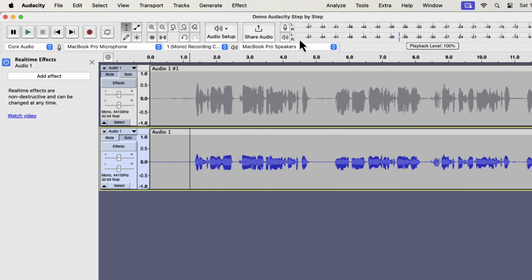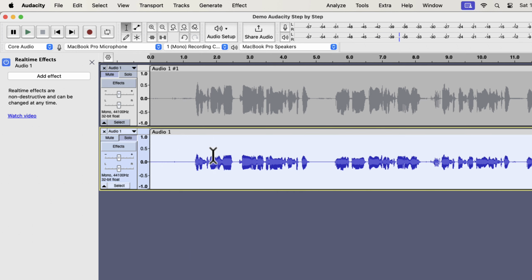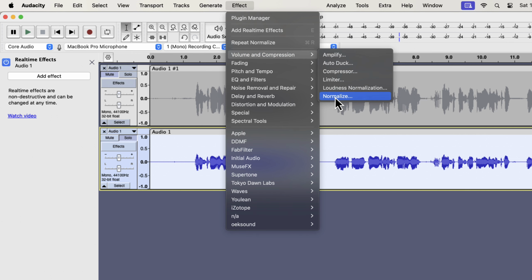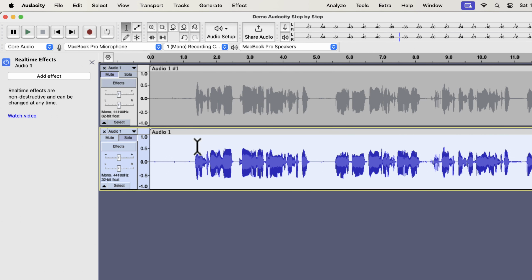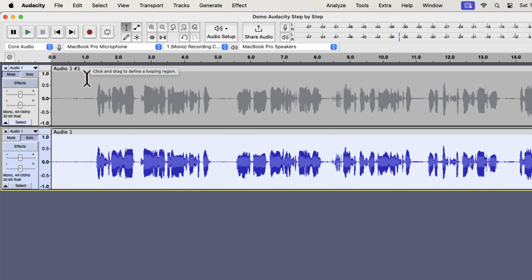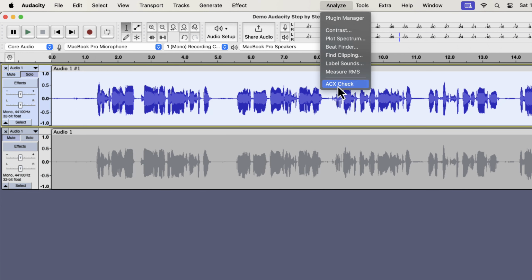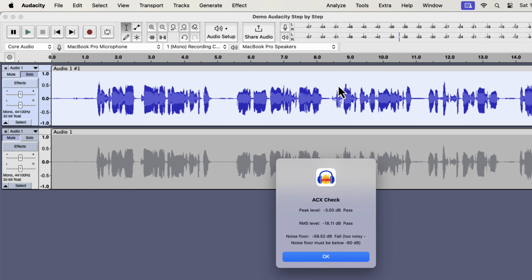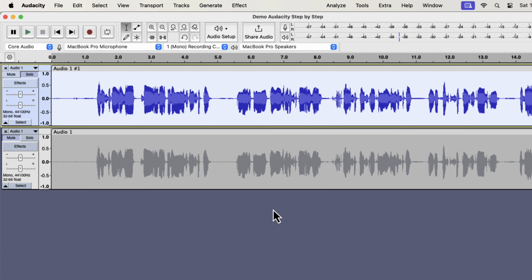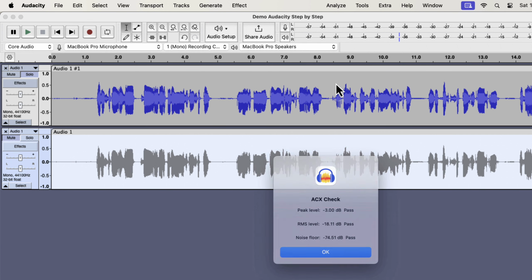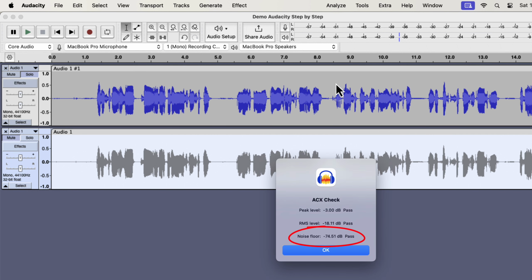The effect is applied and the volume has been adjusted. I will readjust the volume level through normalize. The top track has a peak of -3 dB, so I will normalize it to -3 dB to have the same peak. Normalization is done and we can check the noise floor now. We already checked the noise floor of the top track before. It is -59 dB. Let's check the noise floor for the bottom track. The noise floor is now -74.